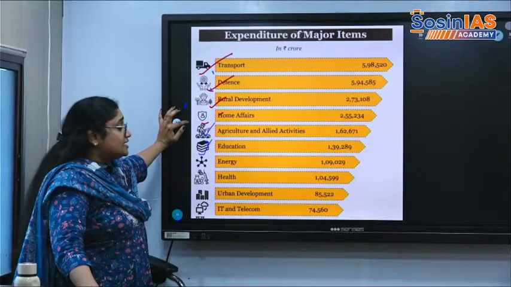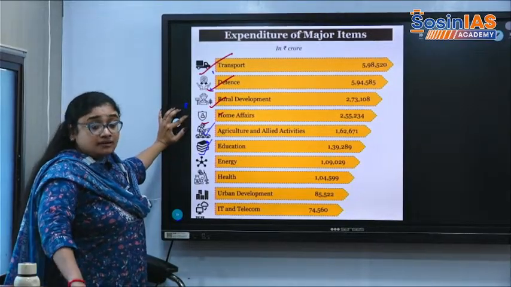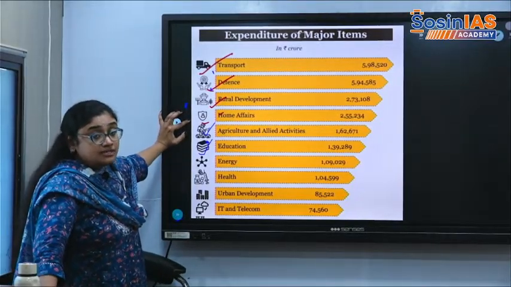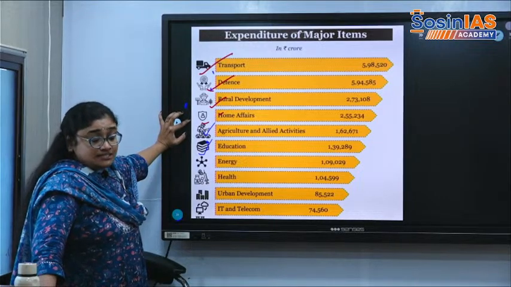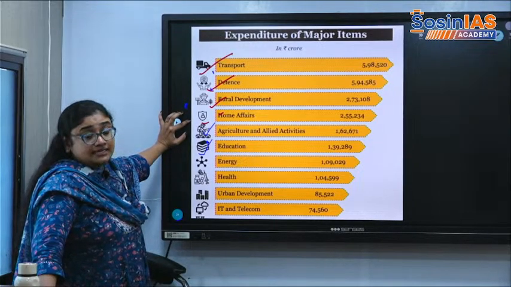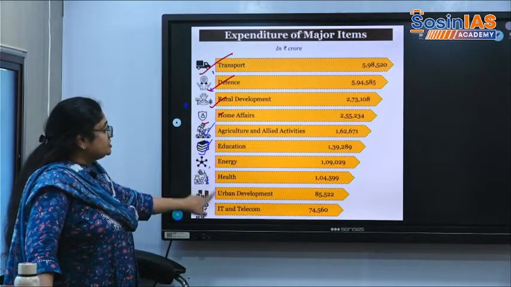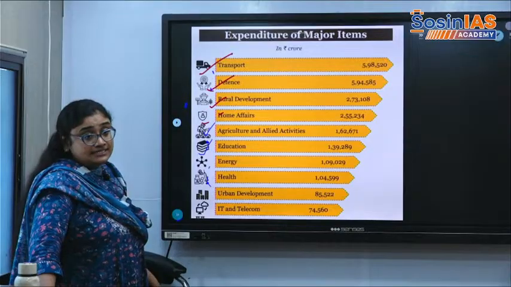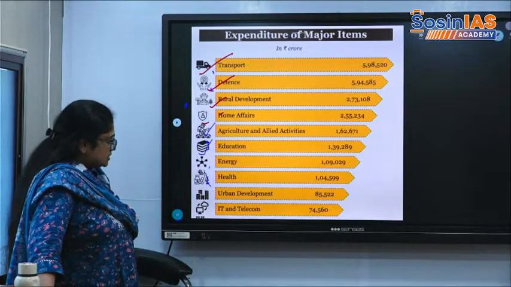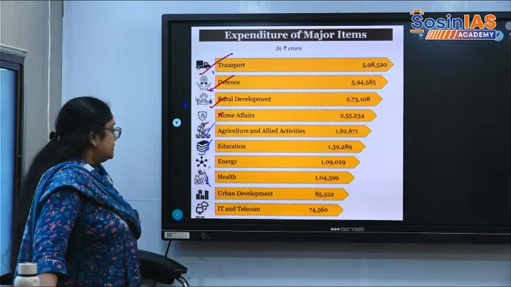Then agriculture and allied activities. Agriculture is still the backbone of the economy, and it still plays a huge role in sustaining even the manufacturing sector. Then comes education, energy, health, urban development, IT and telecom. Services sector, okay, that is also still important.